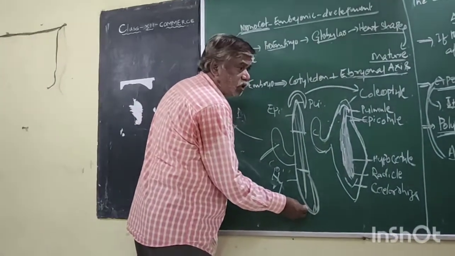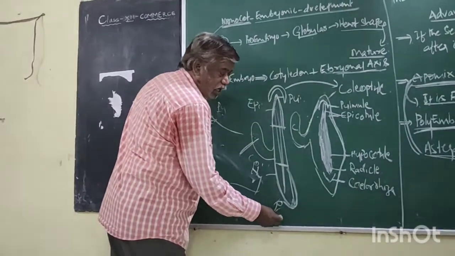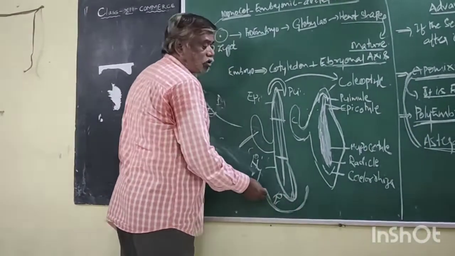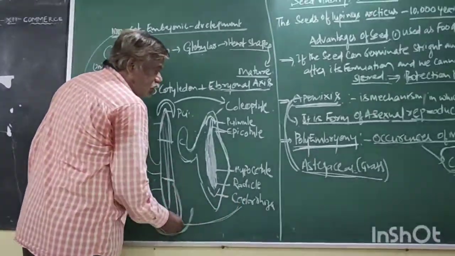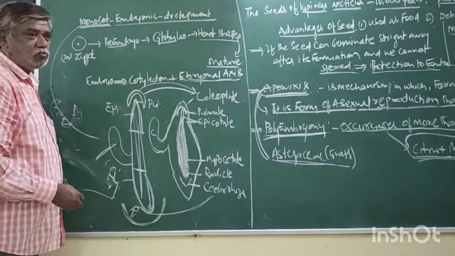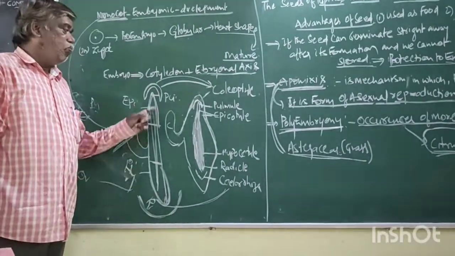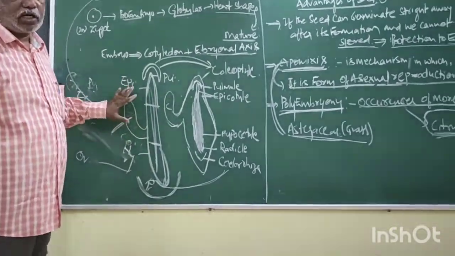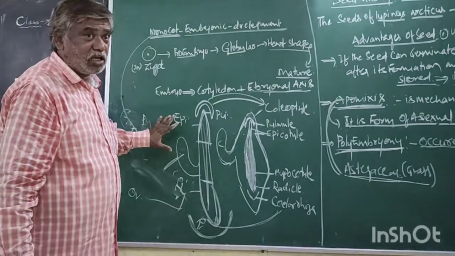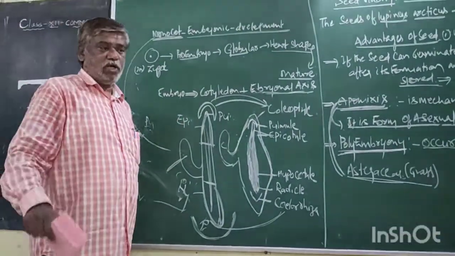The end part of the hypocotyl is called the radicle. It is protected by another sheath, coleorhiza. Coleoptile and coleorhiza are the protective layers for the plumule and radicle. Now this is the structure of the internal monocot embryo.